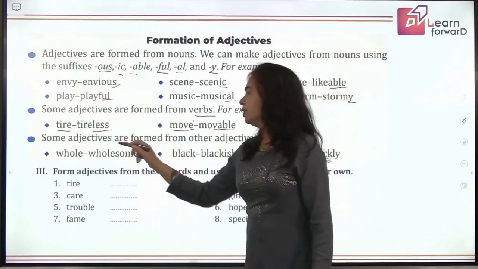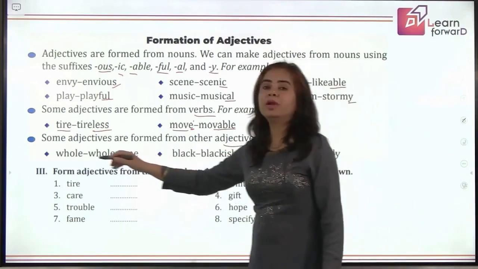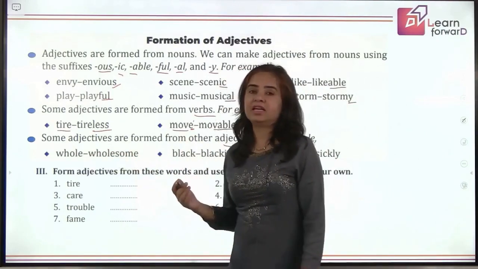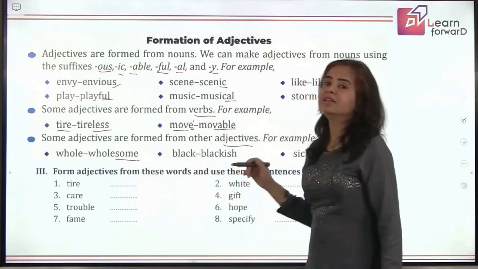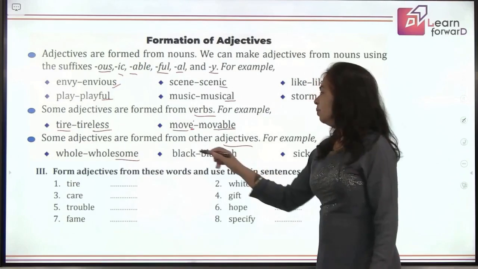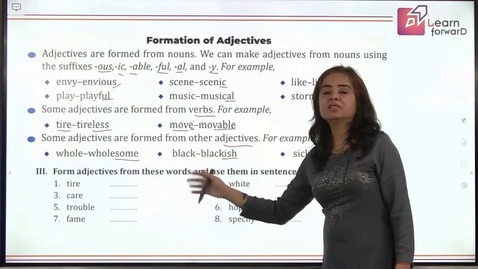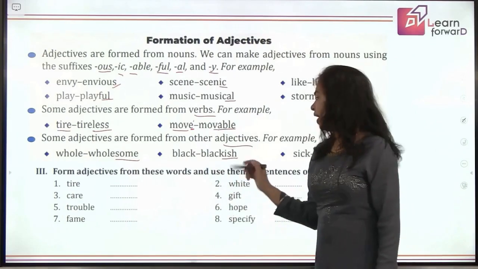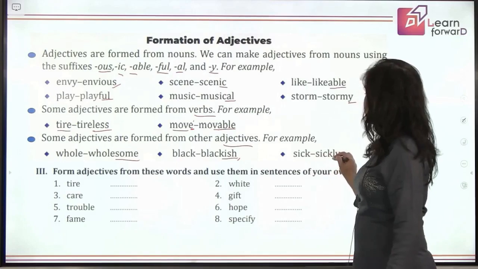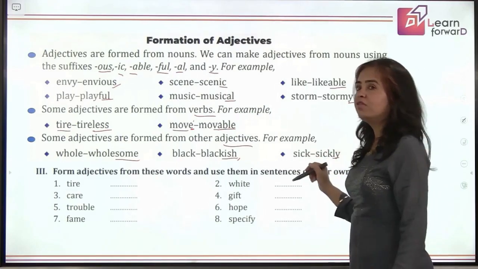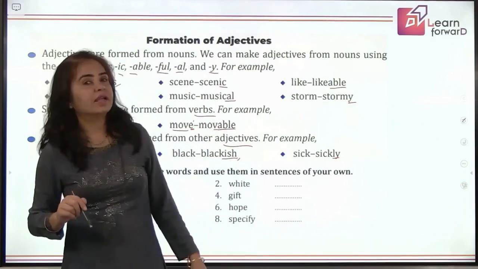Coming to the next, some adjectives are also formed from other adjectives. For example, whole itself is an adjective, and wholesome becomes another adjective. We have added the suffix some to it. Black becomes blackish. This is the color, which is itself an adjective, and this shows the tone. It is another adjective. Sick is sickly. Sick itself is an adjective. By adding ly to it, you get another adjective.